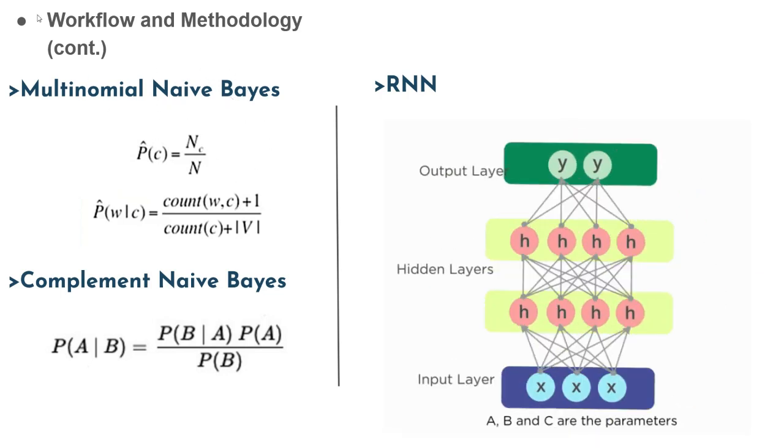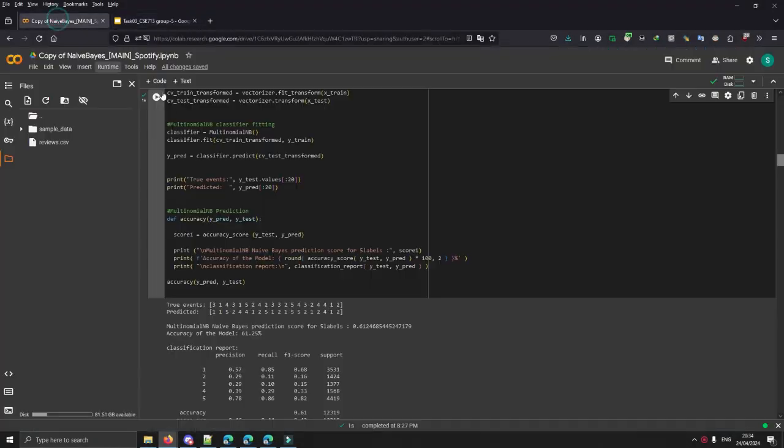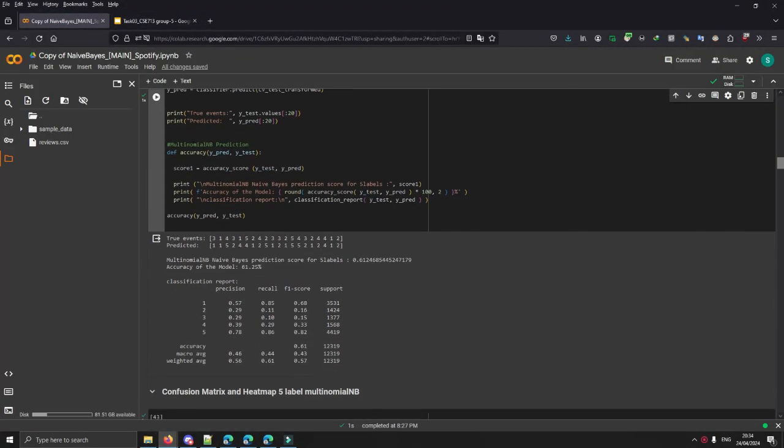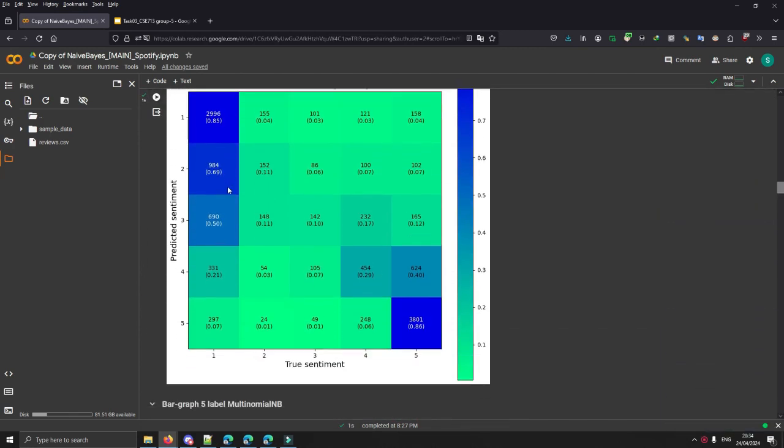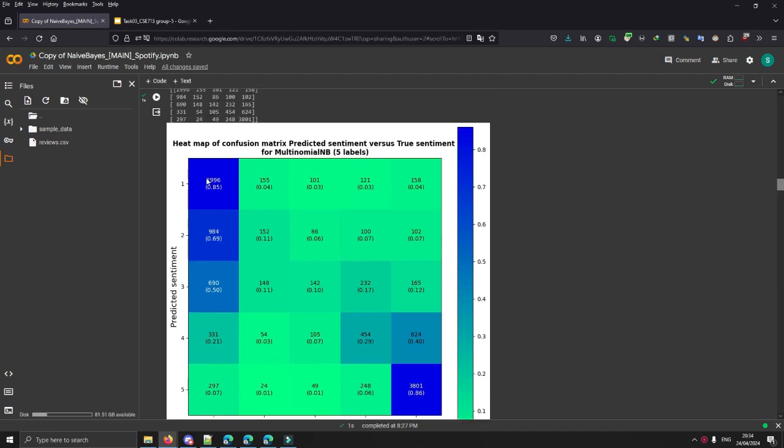Now moving on to our code for the multinomial naive Bayes. Here, we've run the code and found that the accuracy of the model is only around 61%. And this is the confusion matrix. Although the confusion matrix shows that the lowest and highest labels are mostly correct, the other labels are not that accurately distributed.